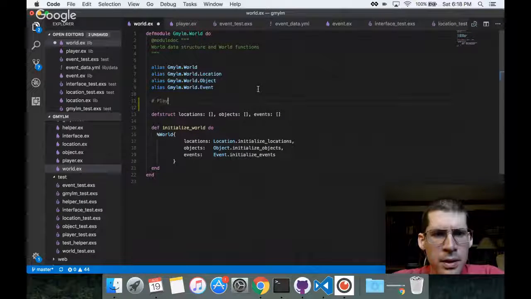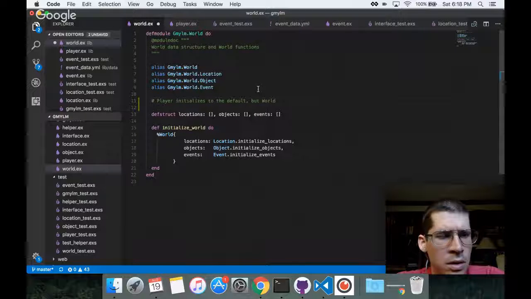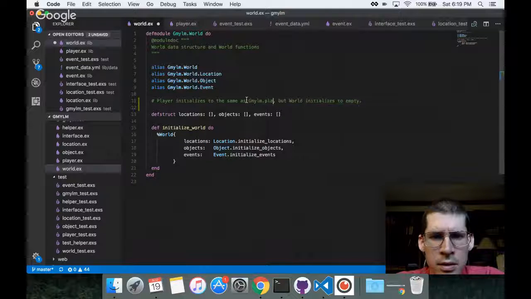So player initializes to the default, but world initializes to empty. Yeah, that's right, you're right.